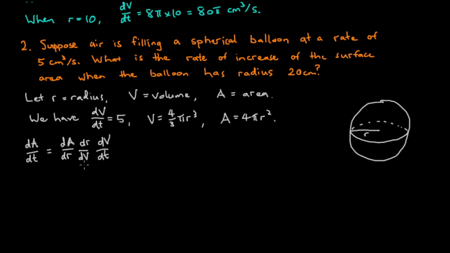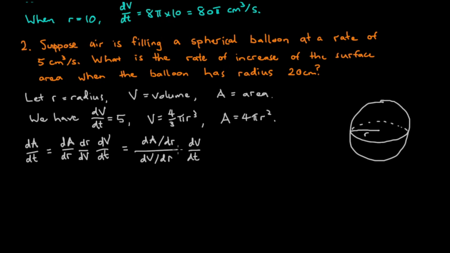Now dr/dV, well, we have V as a function of r, so we could find dV/dr fairly easily, and that's just the reciprocal of dr/dV. So actually we could write this expression this way: dA/dr divided by dV/dr times dV/dt.